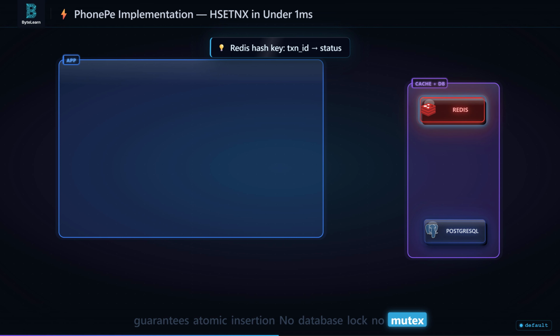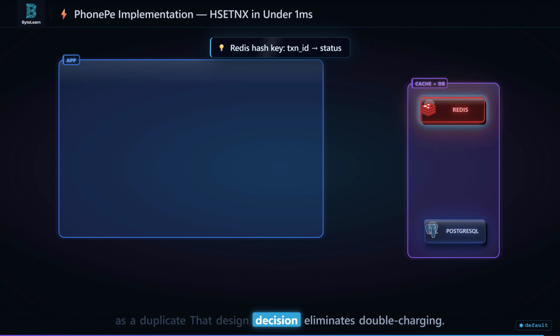No database lock, no mutex, no complex transaction blocks. Two concurrent network retries for the exact same payment are serialized by Redis itself. One succeeds in setting the key, the other receives a zero and is rejected as a duplicate. That design decision eliminates double charging.